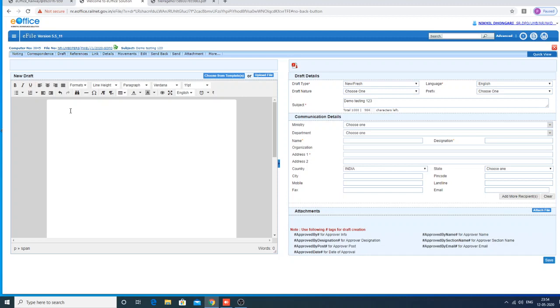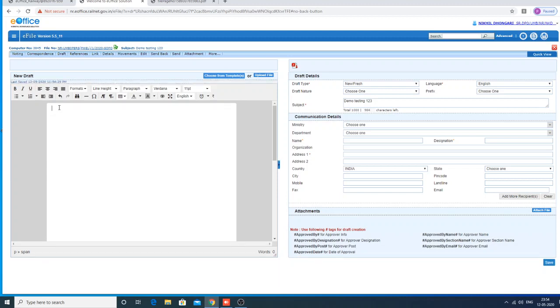This looks exactly like MS Word. Creating a draft I already discussed in the receipt section also. In the receipt section you can directly create a draft from the inbox letter and directly send a reply by attaching a letter and any file here, PDF, Word or Excel sheet. You can attach an Excel sheet only in the draft. You can't attach it while creating a receipt in the inbox, or on the correspondence side. You have the flexibility to attach any file in the draft mode.